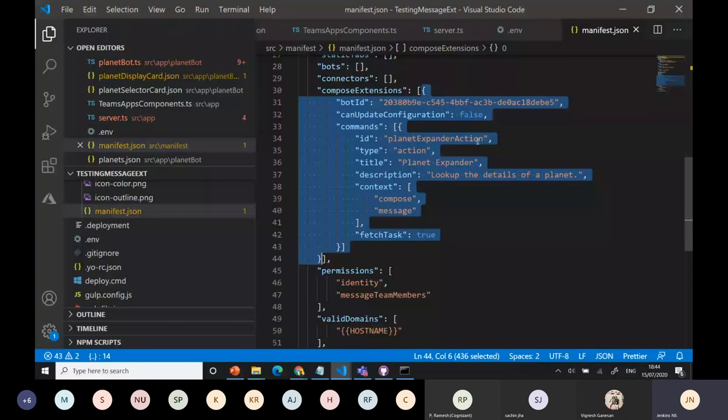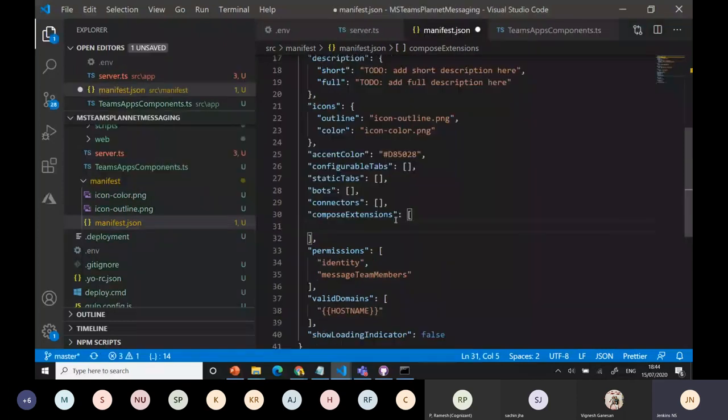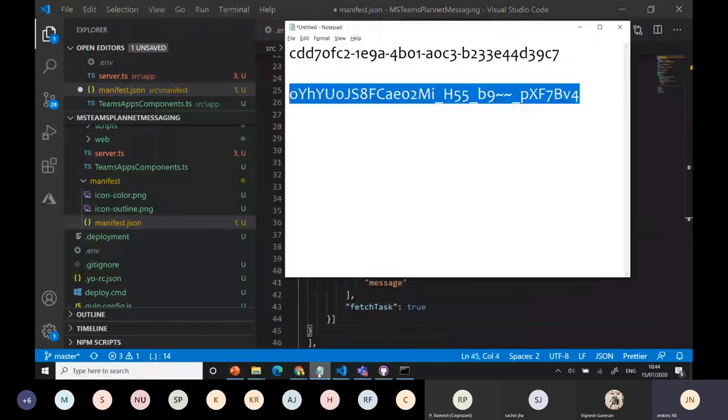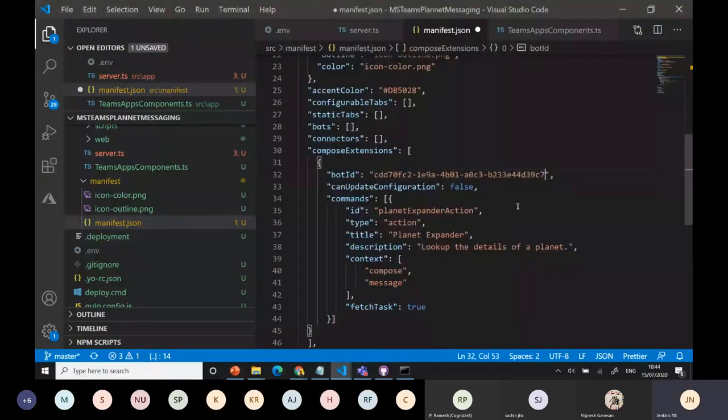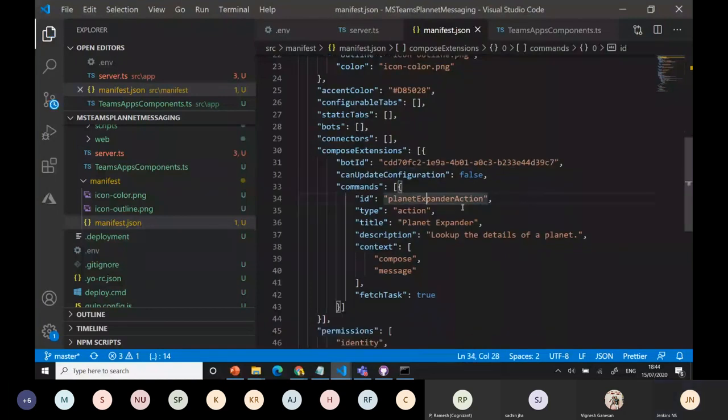Okay, we have the planet extension action you need to do, the expander and the name. Whatever things you need to do, you can write here only. Okay, I'm just adding, and I can use this ID, whatever ID we created for the app, right? The ID for my message extension, I can make it like this. Okay, and one more thing is I need to install the last part also because otherwise it doesn't know. Okay.